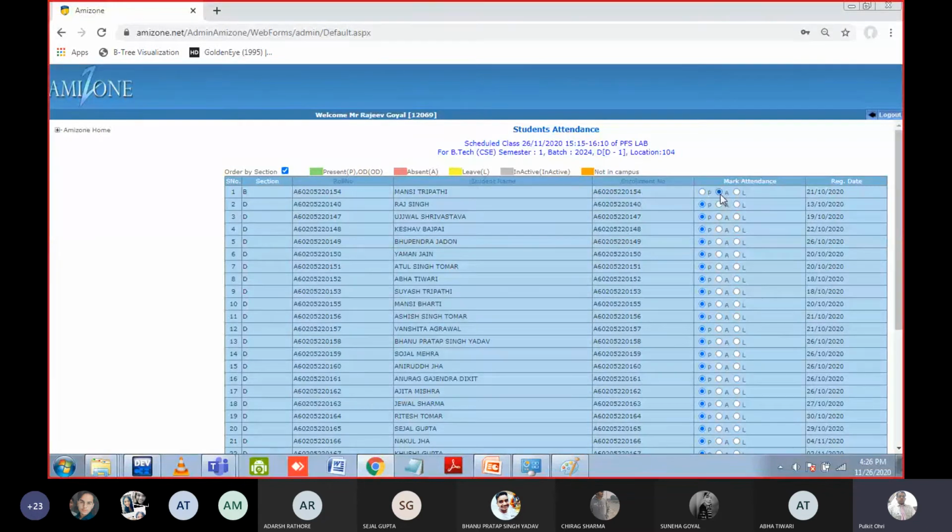Mansi Tripathi, Raj Singh, Ujjwal, Keshav, Present, sir.